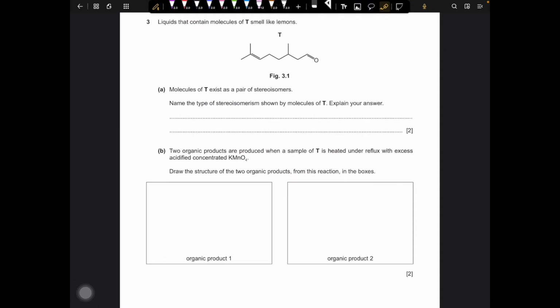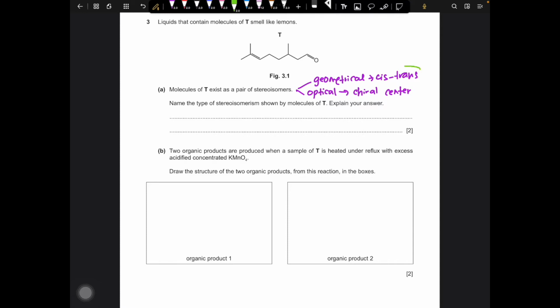Okay, so straight to question 3. This molecule of T smells like lemon, and this molecule exists as a pair of stereoisomers. Under stereoisomers, we have two types: geometrical, which is where you have your cis-trans isomerism, and another one we have, optical. This is where you have a chiral center.